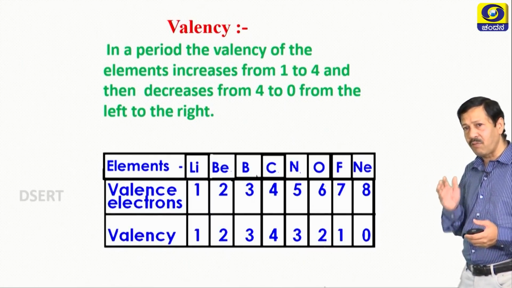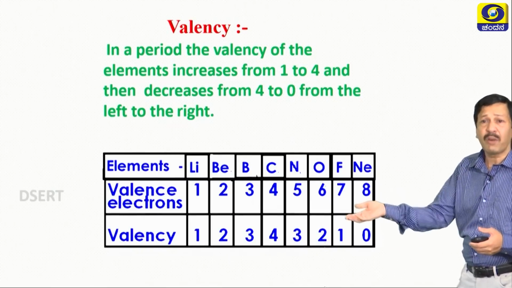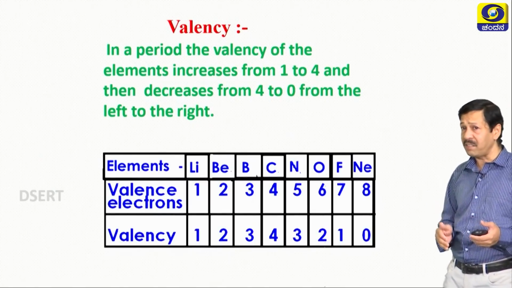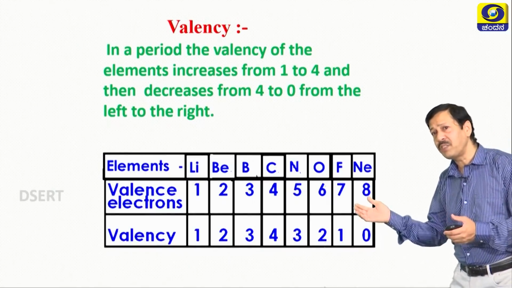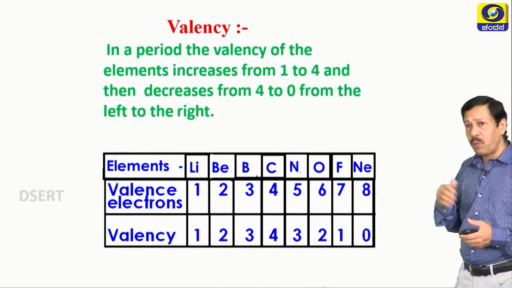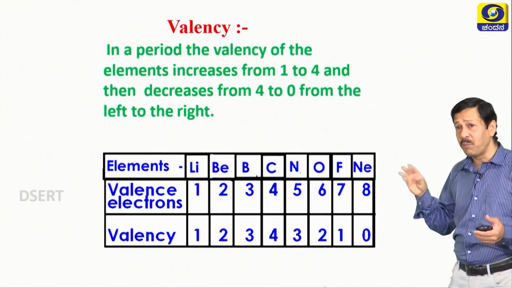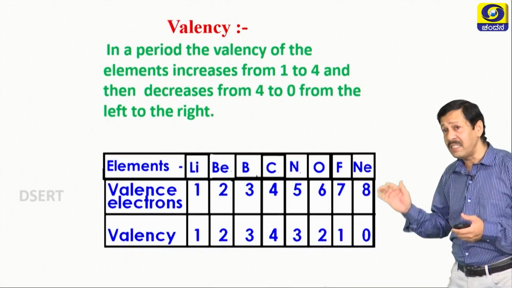Lithium, valence electron 1, valency 1, because it cannot take 7, it loses 1 electron very easily. Beryllium 2, to attain the octet 6 more are required, it cannot take 6, but loses 2 very easily. So, +2 valency. Boron, 3 electrons in the valence shell, to attain the octet 5 more are required. So, it won't take, it will lose 3 easily.